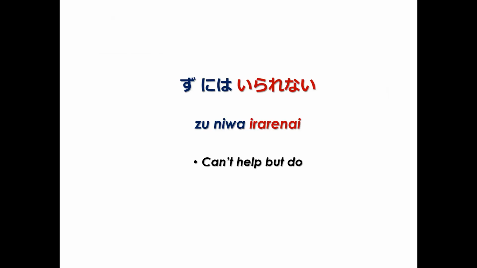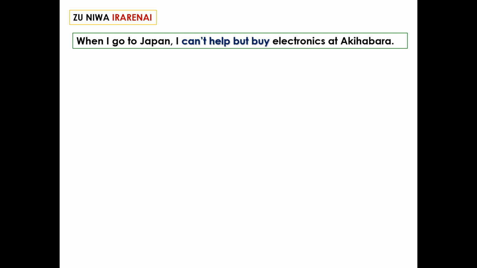And now to the negative conjugation, ZU NIWA IRARENAI, which means I can't help but do. When I go to Japan, I can't help but buy electronics at Akihabara. Akihabara is the electronics district in Tokyo. To buy is kau. Negative, kawanai.